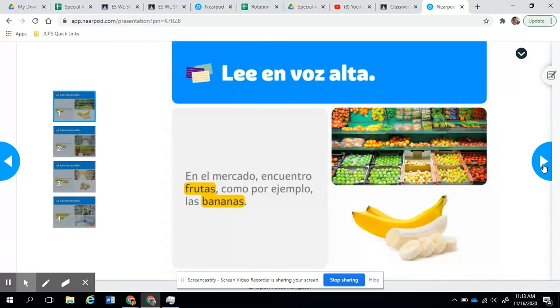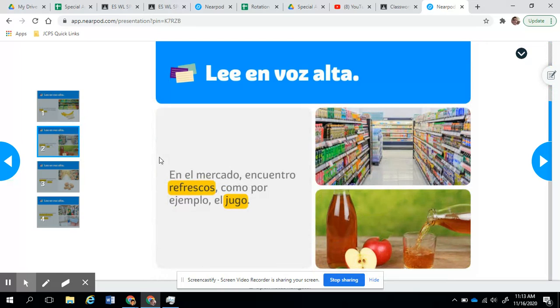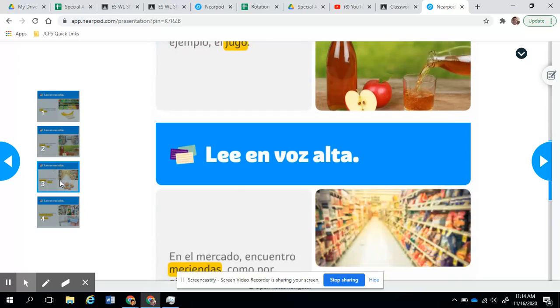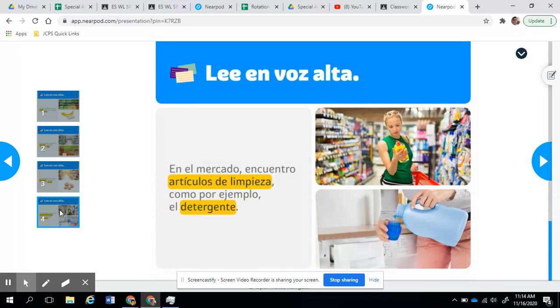So vamos a repasar. Let's review. This one basically gives you the four slides that you saw. En el mercado encuentro frutas. Remember, frutas is fruit, and the other word is bananas. Refrescos, el jugo. Refrescos is drink, jugo is juice. Meriendas is snacks like las nueces. And artículos de limpieza will be cleaning supplies like el detergente, which is detergent.